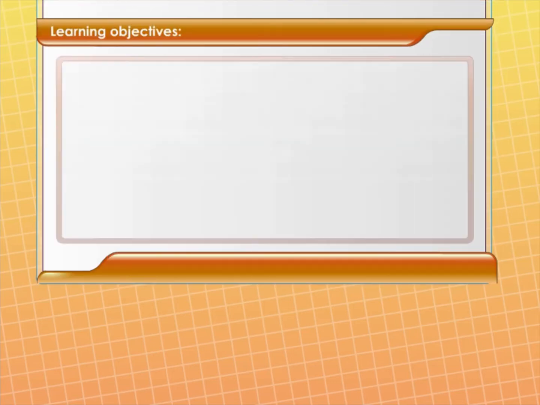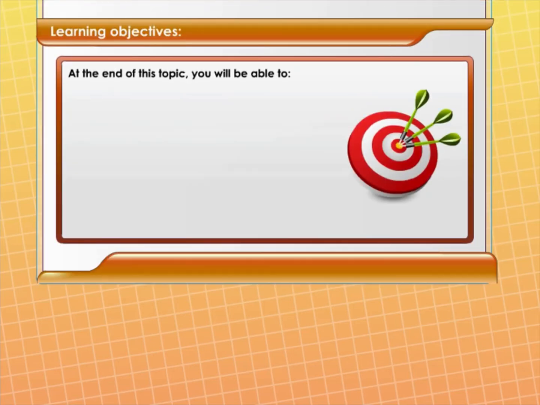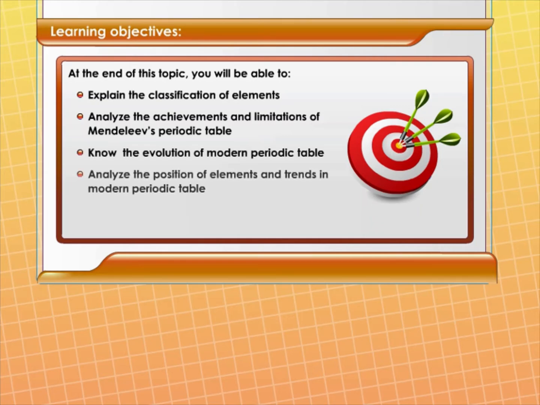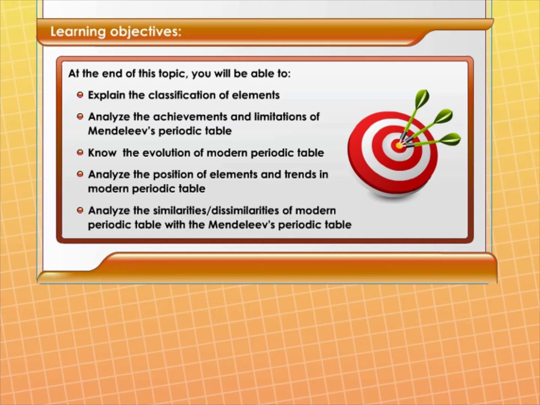Learning objectives. At the end of this topic, you will be able to explain the classification of elements, analyze the achievements and limitations of Mendeleev's periodic table, know the evolution of the modern periodic table, analyze the position of elements and trends in the modern periodic table, and analyze the similarities or dissimilarities of the modern periodic table with Mendeleev's periodic table.